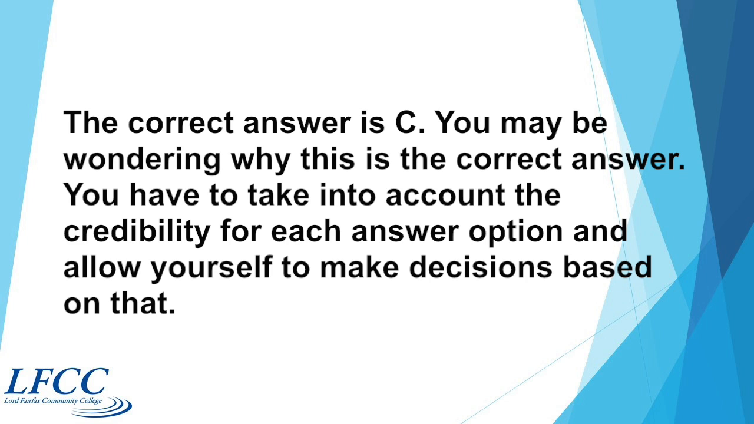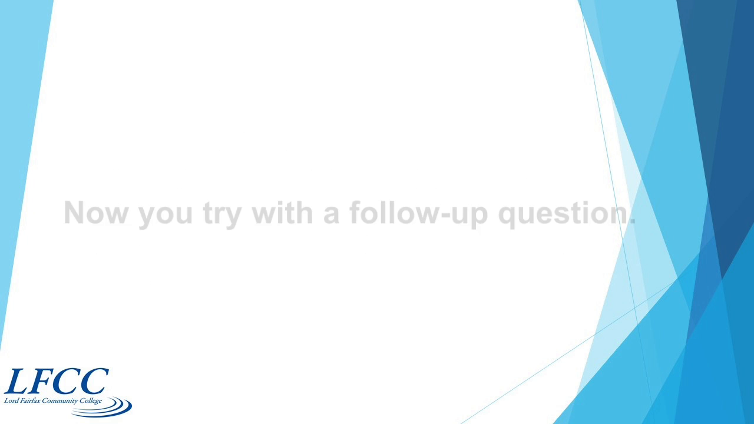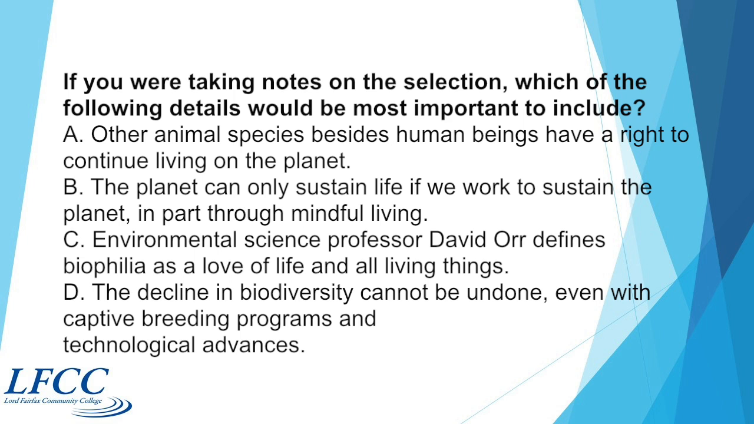You may be wondering why this is the correct answer. You have to take into account the credibility for each answer option and allow yourself to make decisions based on that. Now try with a follow-up question. If you were taking notes on the selection, which of the following details would be most important to include? A, other animal species besides human beings have a right to continue living on the planet. B, the planet can only sustain life if we work to sustain the planet in part through mindful living. C, environmental science professor David Orr defines biophilia as a love of life in all living things. Or D, the decline in biodiversity cannot be undone even with captive breeding programs and technological advances.